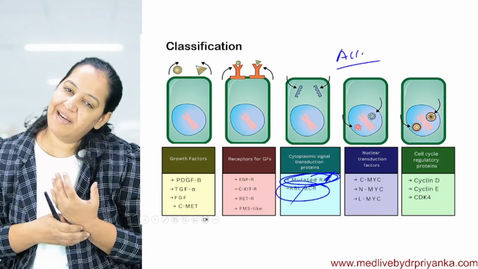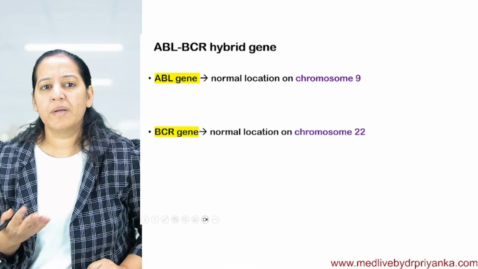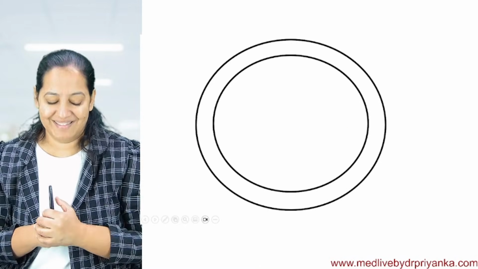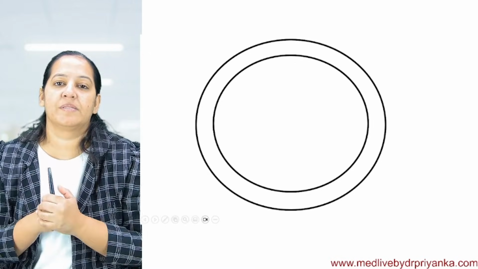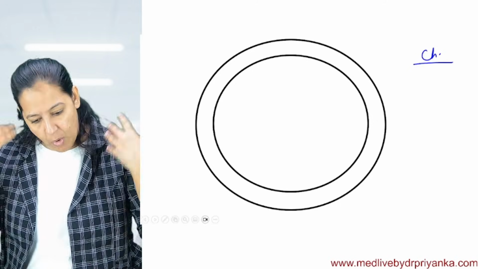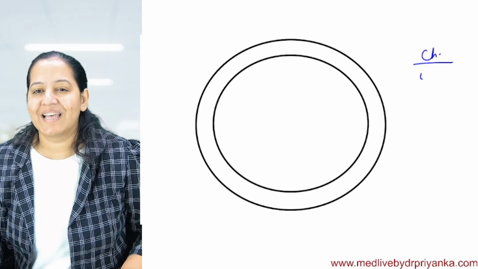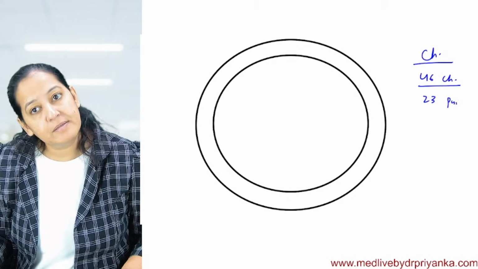ABL BCR. Again, it's a proto-oncogene. It's a normal accelerator. So what is ABL BCR? You have to understand the human cell. How many chromosomes does a human cell have? This is a human cell, and this is the nucleus inside the human cell. All human cells, you, me, all our cells except the gametes, have 46 chromosomes. Or else you see 23 pairs of chromosomes.